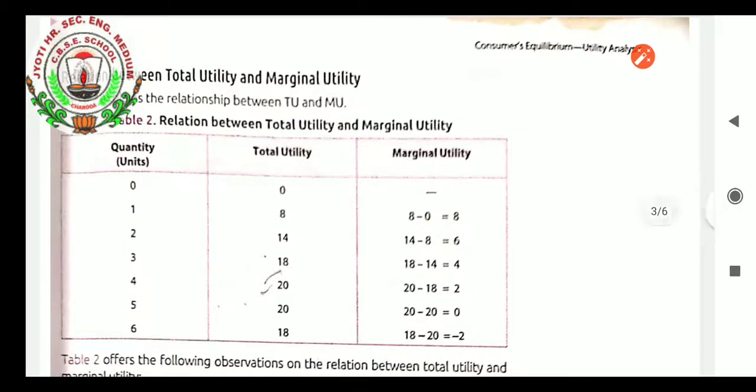Here is one more example. You can take a screenshot, calculate, and know how it has been derived. Total quantity 0. अब वो जो 0 वाला था ना, MU1 निकाल रहे थे जिसमें MU1 equals TU1 minus TU0. So here TU0 will be clear to you. At 0 units, if we start with quantity, total utility, marginal utility, at 1 the total utility derived is 8. And here marginal utility is definitely TUn minus TUn minus 1, equals TU1 minus TU0, equals 8. See this carefully, make a screenshot.